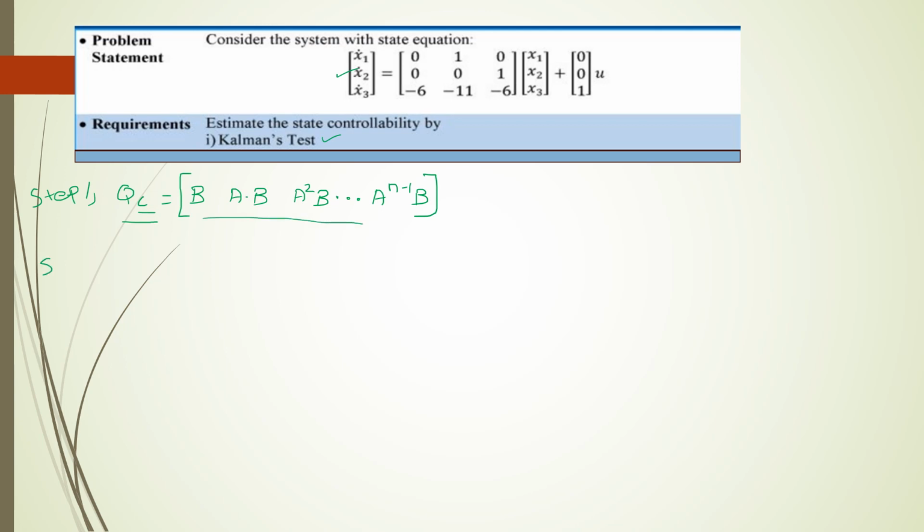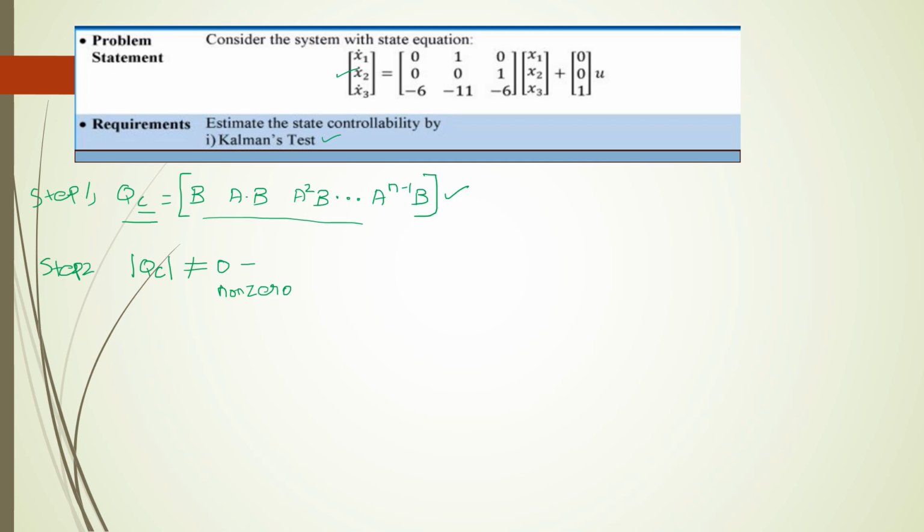Step 2 is to find the determinant of QC. Once we form the matrix, we need to find the determinant of QC, and this determinant of QC should not be equal to 0; it should be a non-zero value. Then only we can call the system a controllable system. If it is 0, we say it is an uncontrollable system.